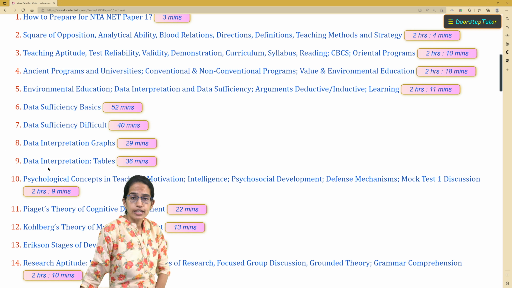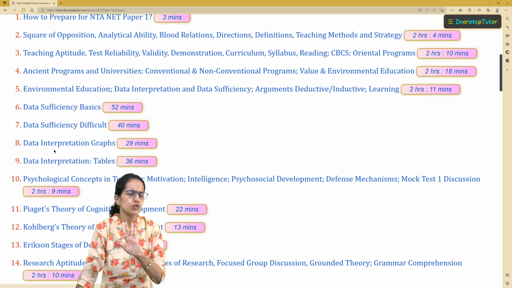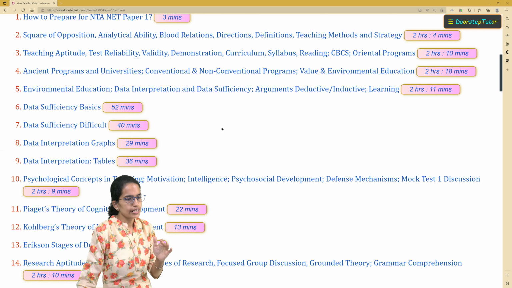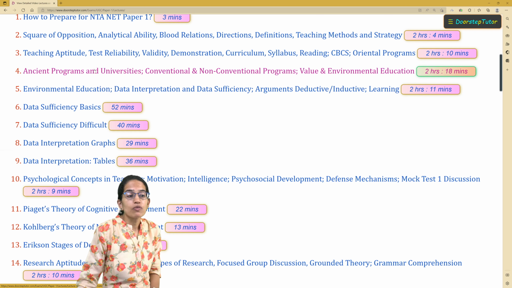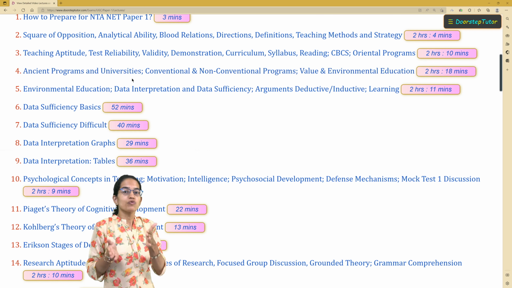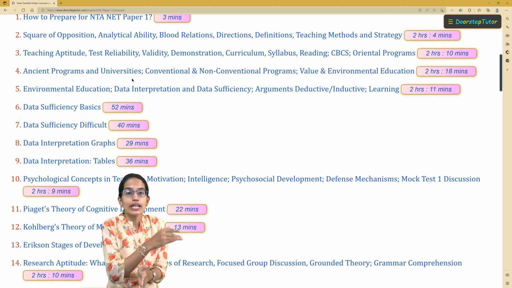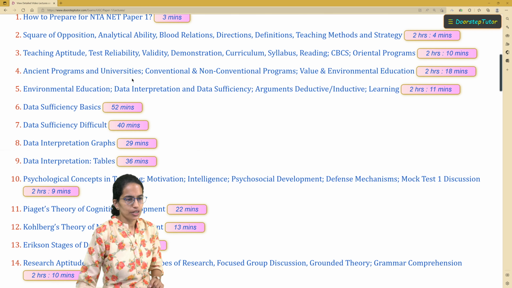The question related to data interpretation was a table which was moderately difficult. So if you have practiced questions clearly, this won't be an issue. From the university section, the question was, which of the following universities has been established before independence? So again, an important question.